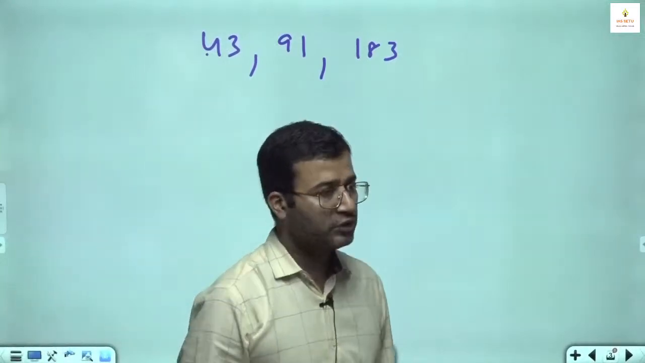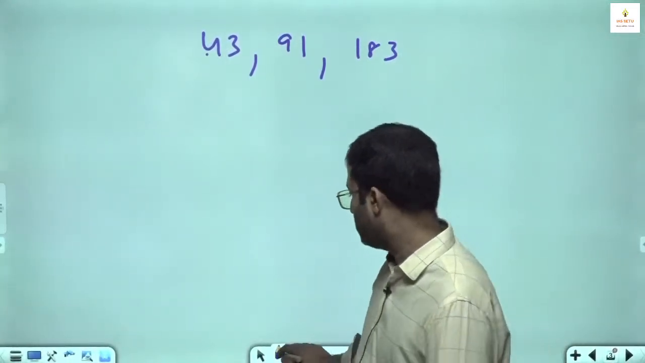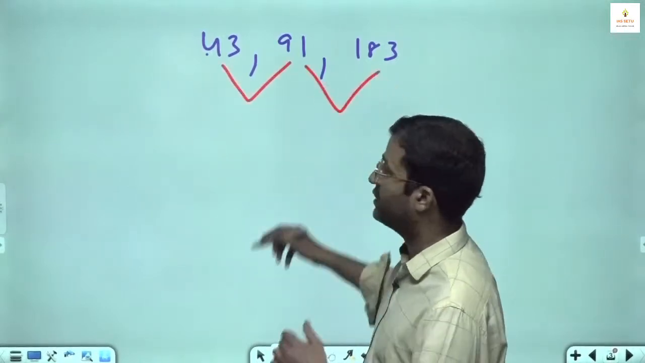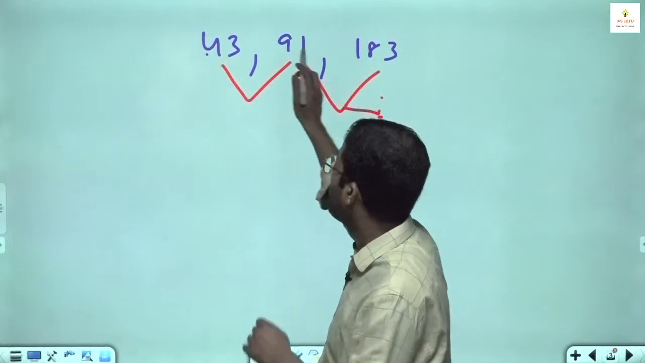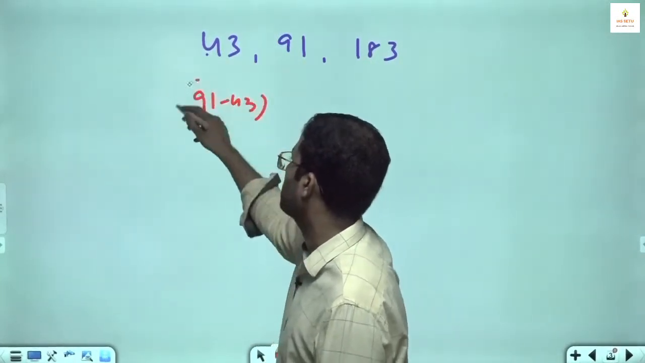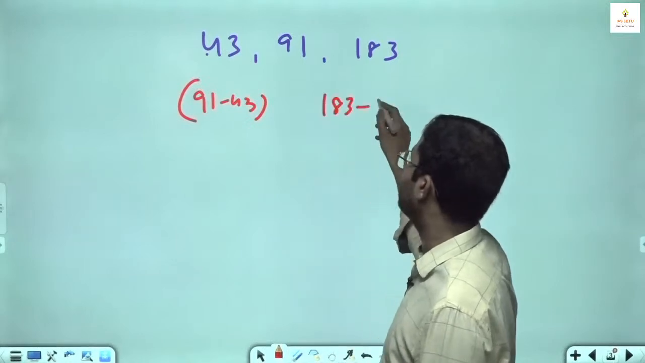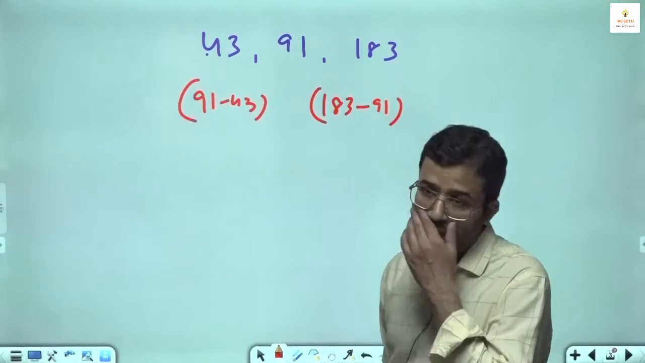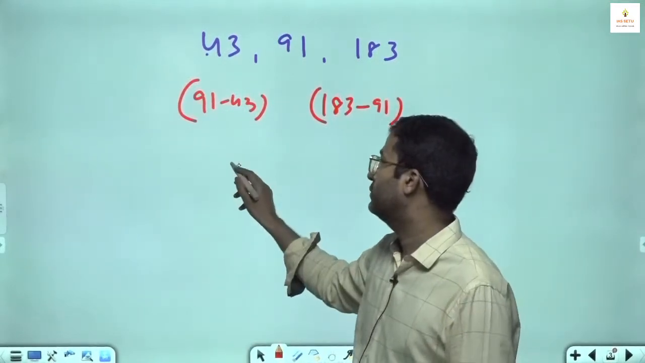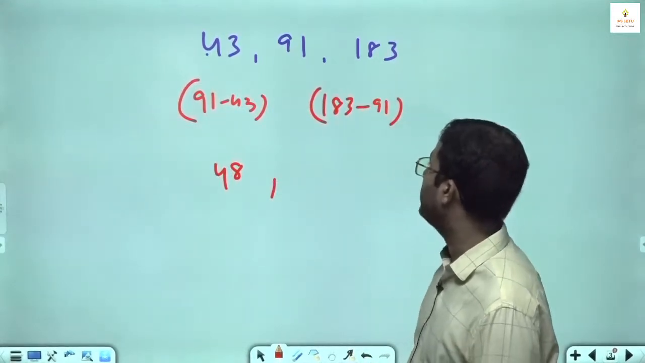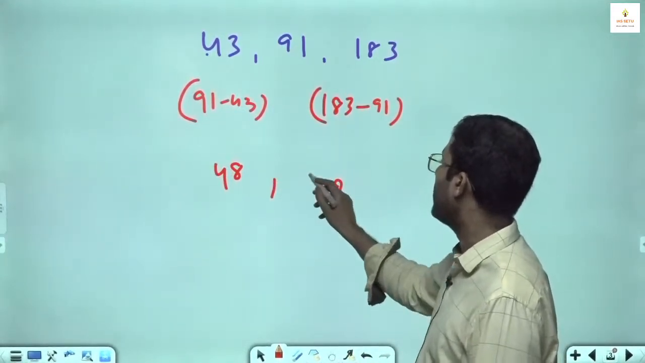In this type of question, there is a concept. We will take the difference of the first and second number, and the second and third number. So what you do? 91 minus 43, and 183 minus 91. What is 91 minus 43? 48. What is 183 minus 91? 92.